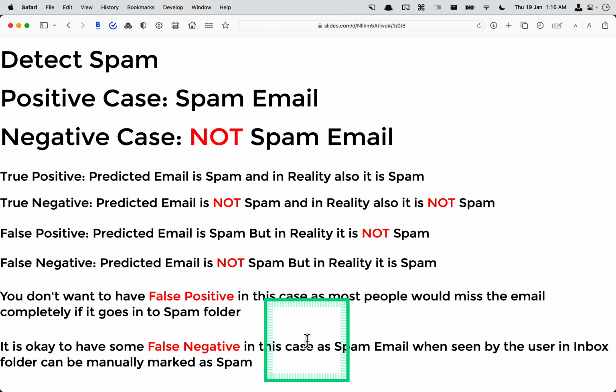Depending on the domain, we have to go with what is worse. Is it okay to have false positive, or is it okay to have false negative? So depending on the domain, we have to ask this question, and we will see the importance of this.